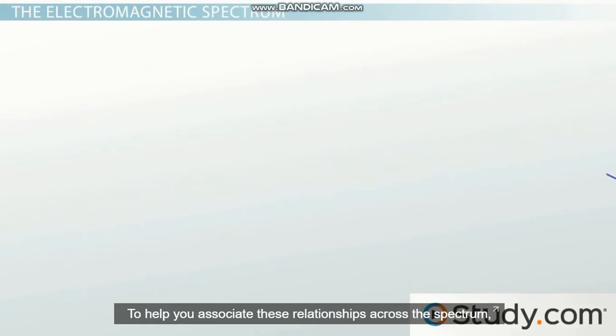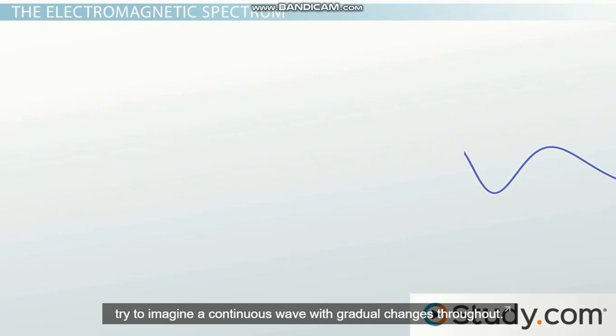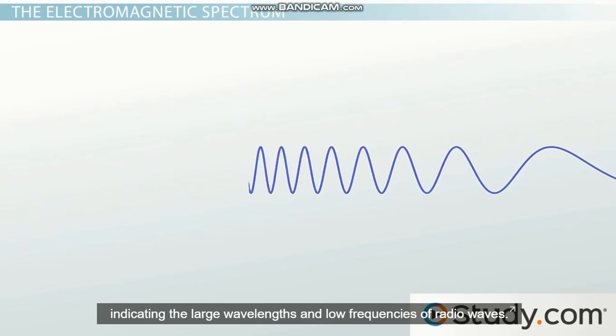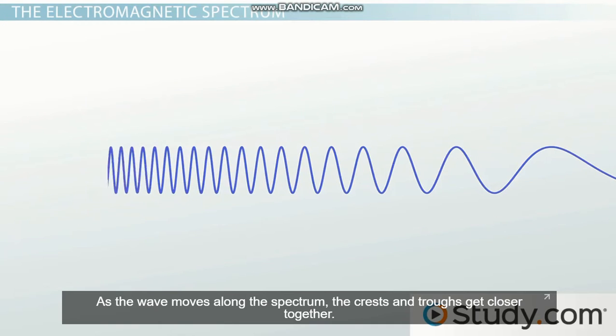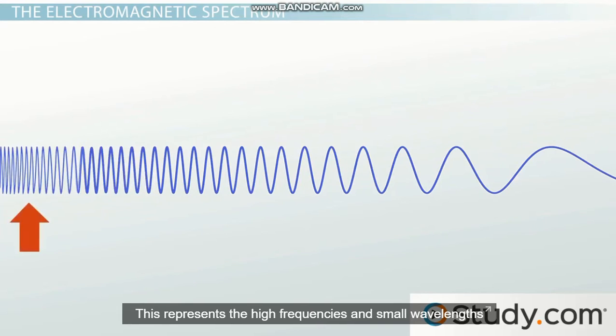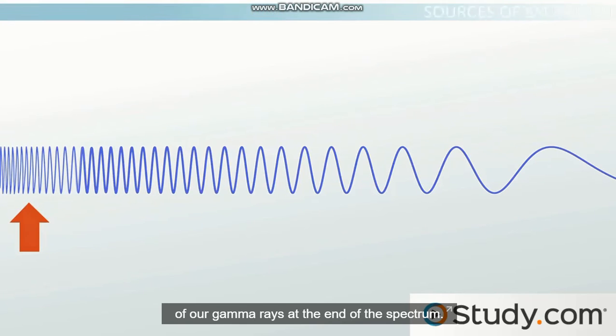To help you associate these relationships across the spectrum, try to imagine a continuous wave with gradual changes throughout. The wave begins with very wide arcs, indicating the large wavelengths and low frequencies of radio waves. As the wave moves along the spectrum, the crests and troughs get closer together. By the end, the arcs are so close together you can barely see between them. This represents the high frequencies and small wavelengths of our gamma rays at the end of the spectrum.